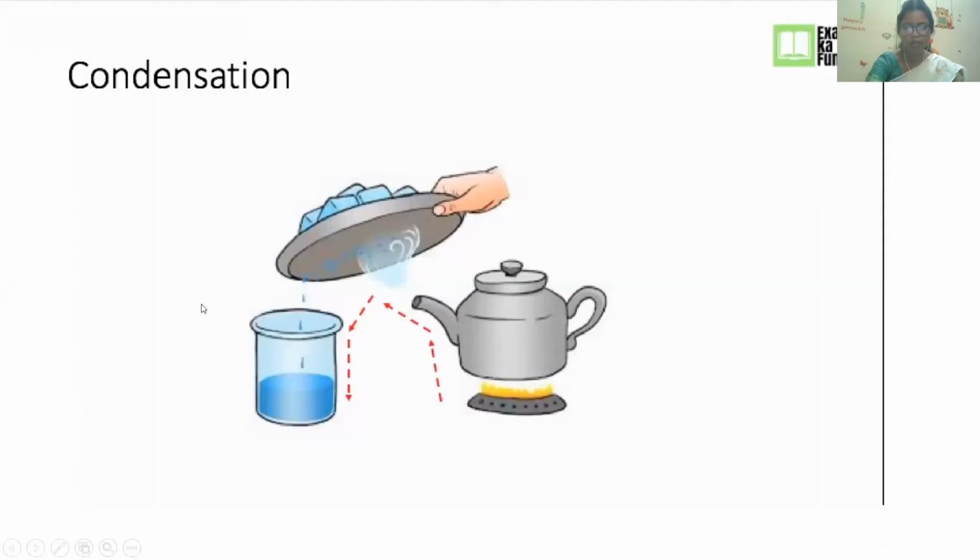So you will take water, and you will boil it and you cover it. Okay, so when you cover the lid, you will get small droplets of water. You have seen that steam comes out. That particular steam, that is water vapor, and after some time you will see that it will change into small droplets of water. That means water vapor is changing into water. So this is your condensation.